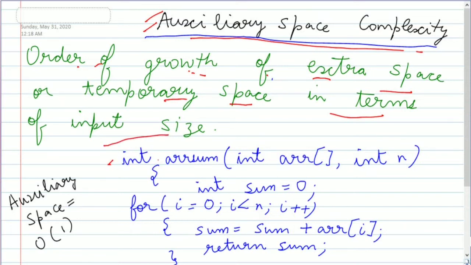There is a program int arraySum, with int array and int n, then int sum = 0, for loop, sum = sum + array[i], then return sum. So the auxiliary space will be O(1). Why will the auxiliary space be O(1)? Because there is no extra space taken. And the space complexity will be O(n) because I already told you, when an array is considered, the space complexity is always O(n).